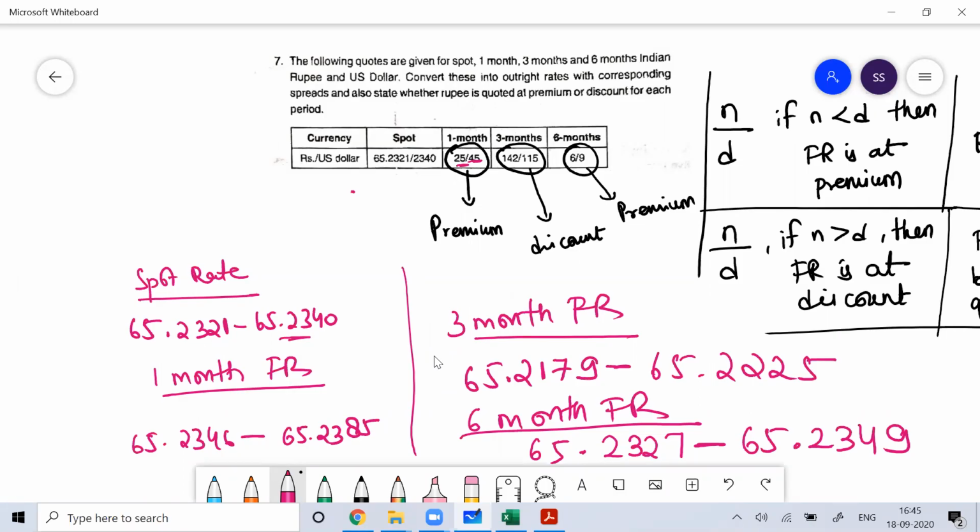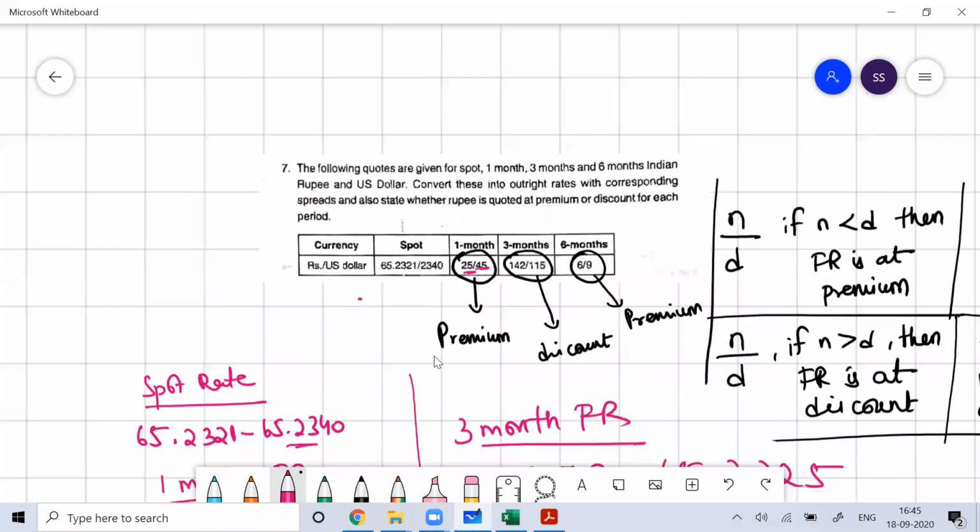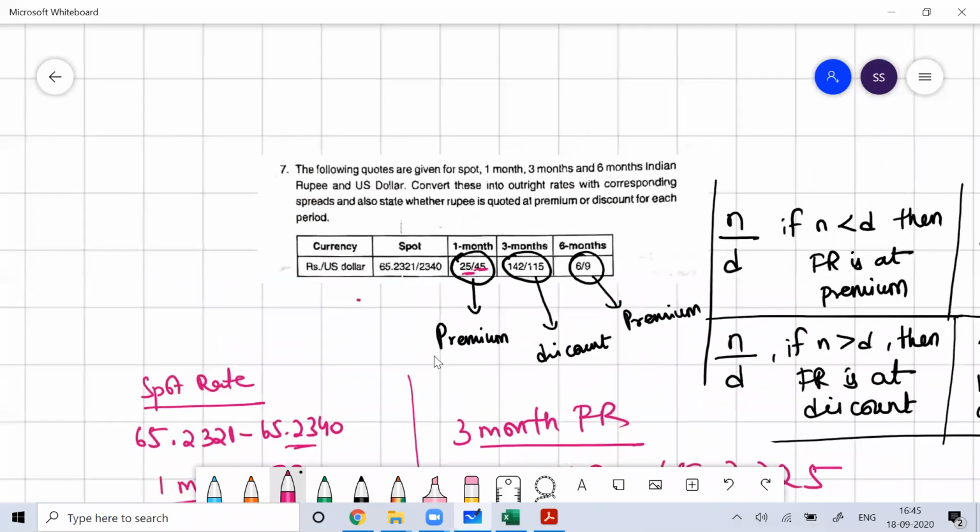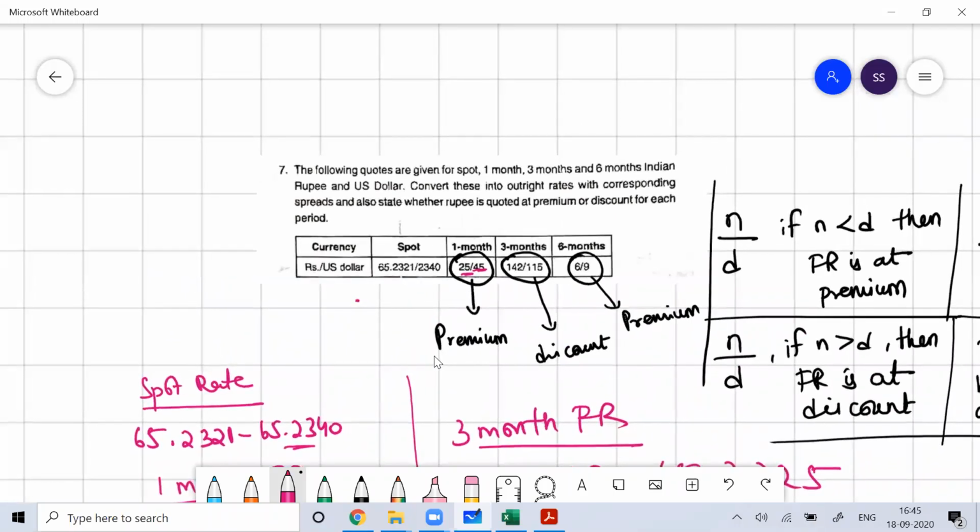Everyone understood this? Now, the next thing you have to do is convert your quoted spot into outright quotes